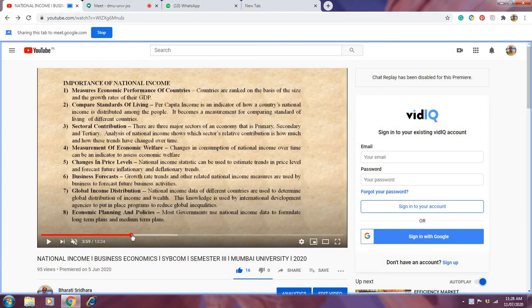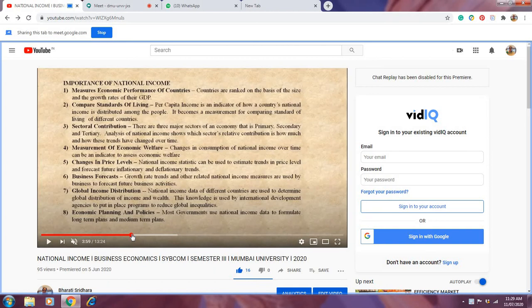Now the second point is compare standards of living. See, per capita income is what? Per head income. Every person's income, right? How much one person is getting. So national income divided by total population is called per capita income. So per capita income is an indicator of how a country's national income is distributed among the people, right? So it becomes the measurement of the income inequality and provides the basis for comparing the standard of living of